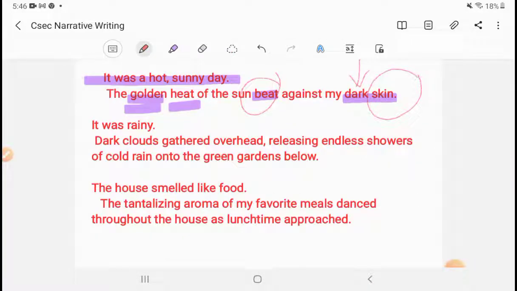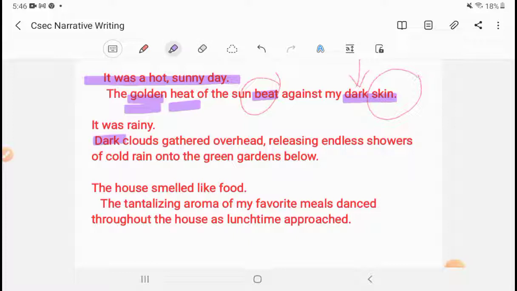Now we have the sentence: it was rainy. Once again, boring sentence, not very creative, very primary school like. How can we elevate that? And remember, elevating your sentence or stretching your sentence a bit is very important because your word limit in the exam is 450 words. For many people, 450 words might be a lot. So you have to find ways of getting that word count up without rambling. So instead of it was rainy, we're going to use our sense of sight.